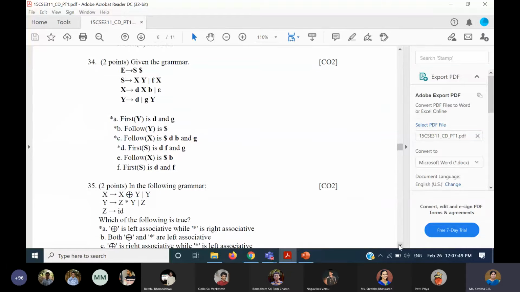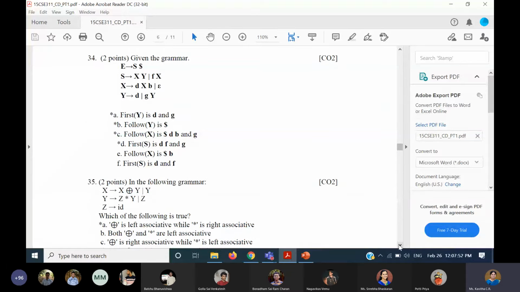And then the next one is also about first and follow. First of y is small d and g. Follow of y is dollar because of follow of s.